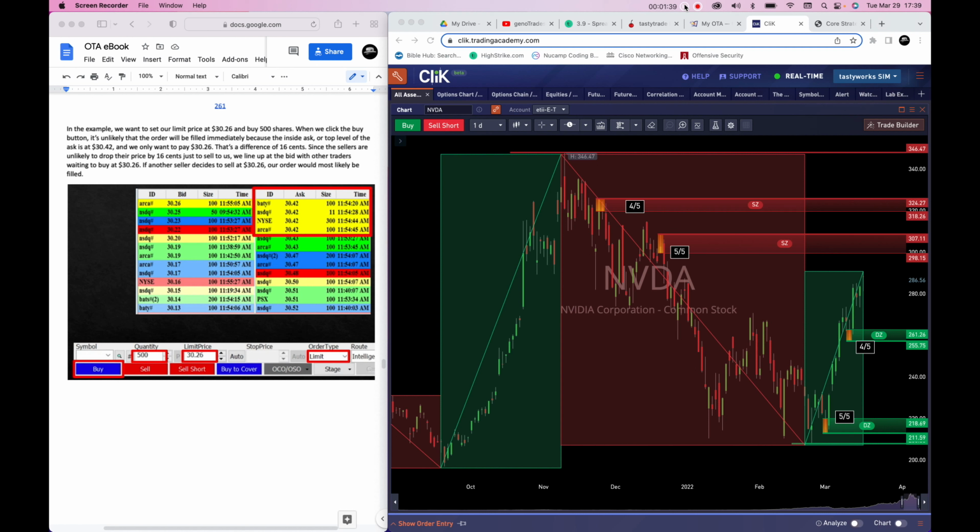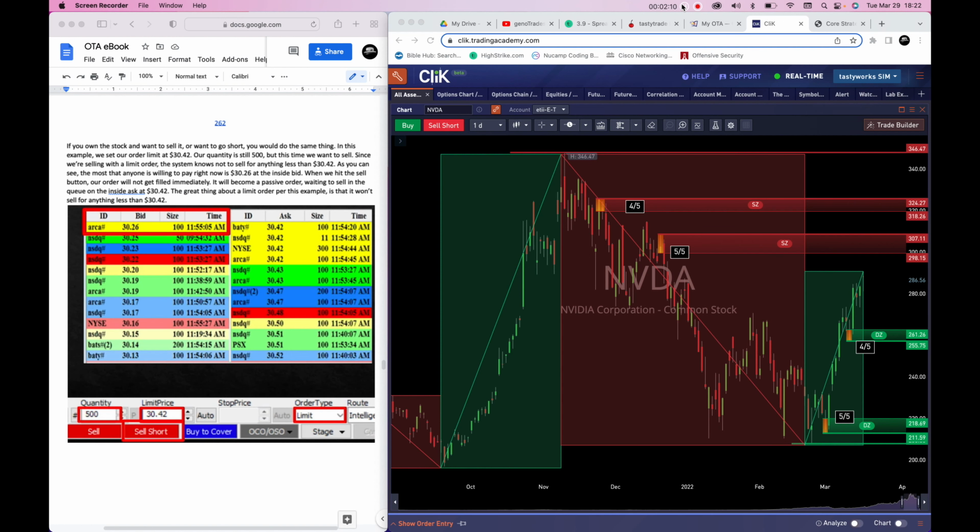Since the sellers are unlikely to drop their price by 16 cents just to sell to us, we line up at the bid with other traders waiting to buy at $30.26. Now, if another seller decides to sell at $30.26, our order would most likely be filled.